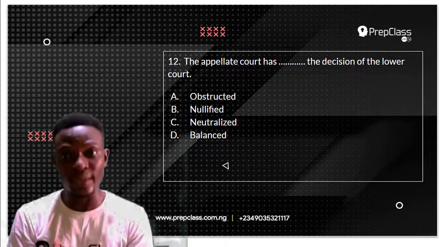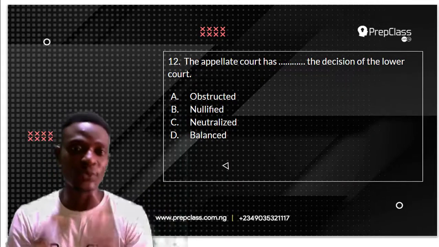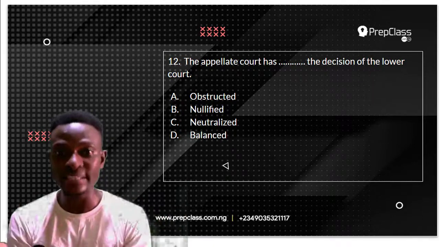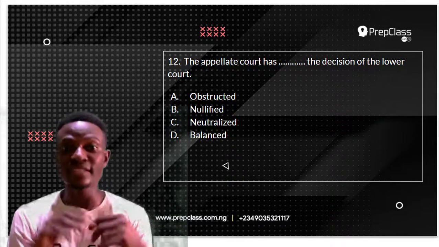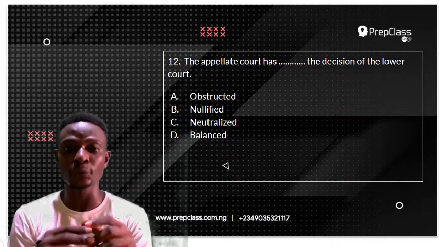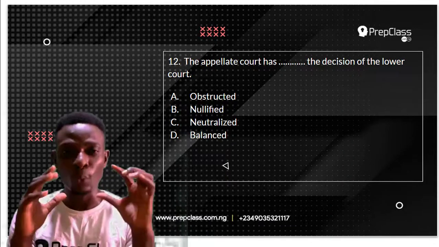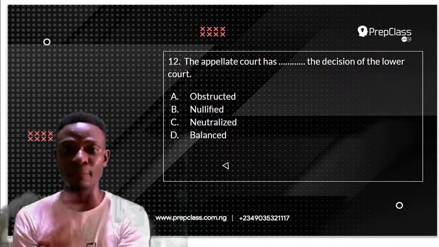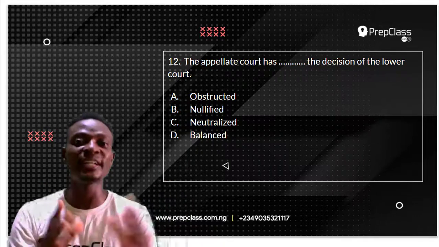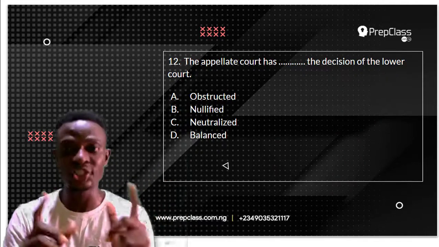We have appellate, we have court. The options we have are obstructed, nullified, neutralized, and balanced. So which of these options is the most appropriate to fill in the blank space?